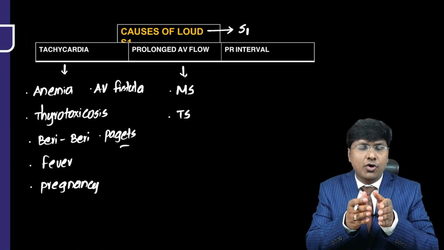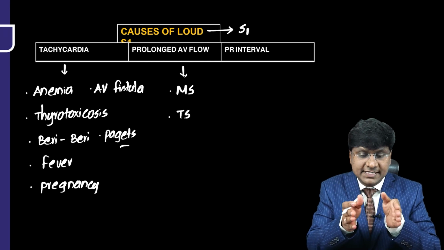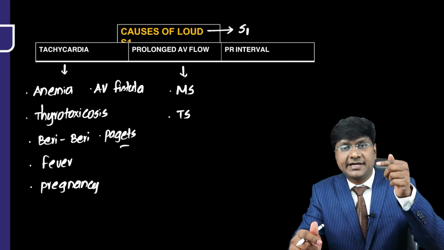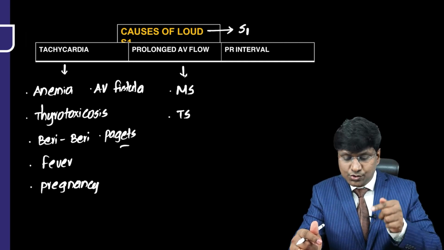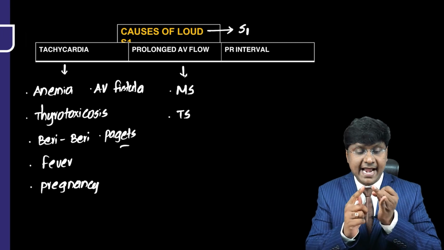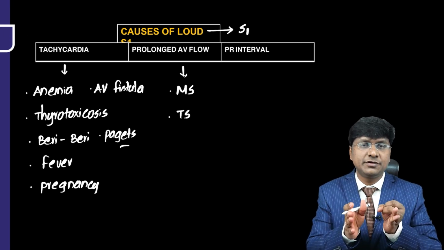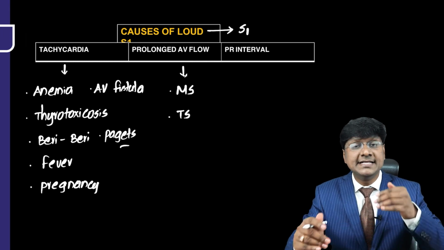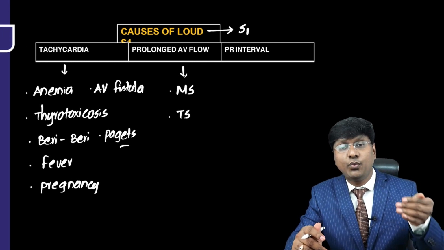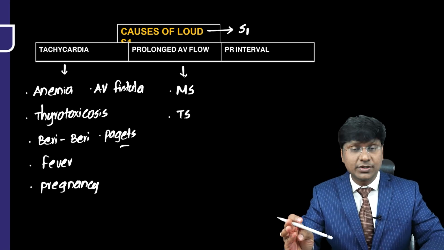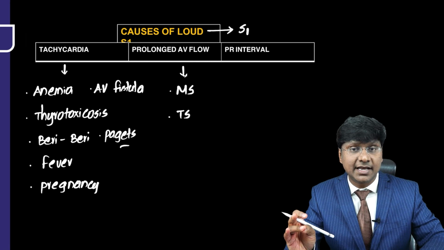And during this prolonged flow, the valve leaflets are widely separated, and there is a gradient created between the atria and ventricle. Because of the increased gradient and the wider separation of the leaflets, when the leaflets move back to their native position, they hit back with greater intensity, and thereby you get a loud S1. That is, you will have a loud M1 as well as a loud T1.